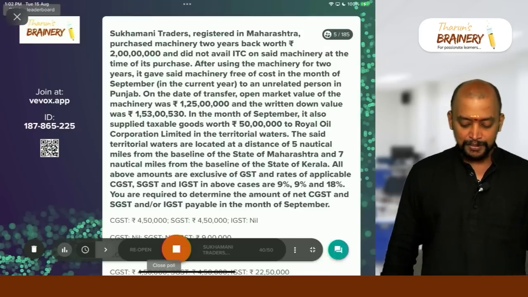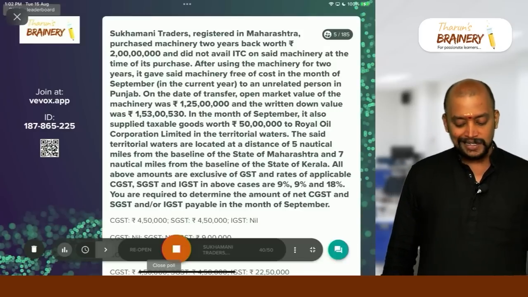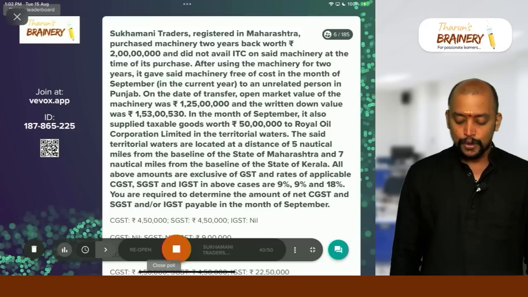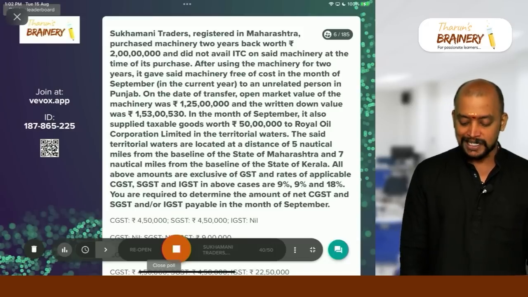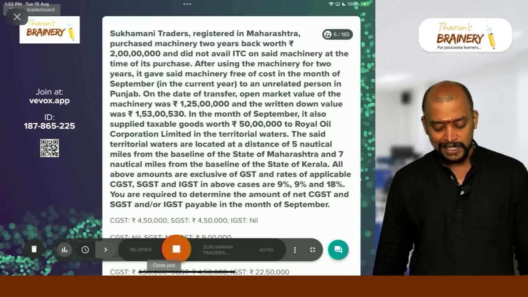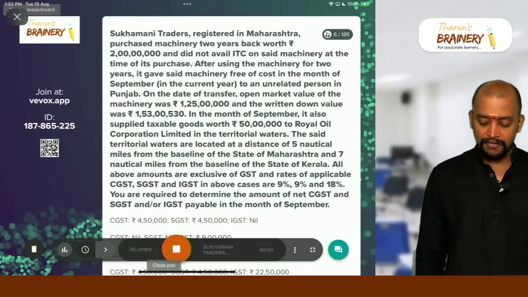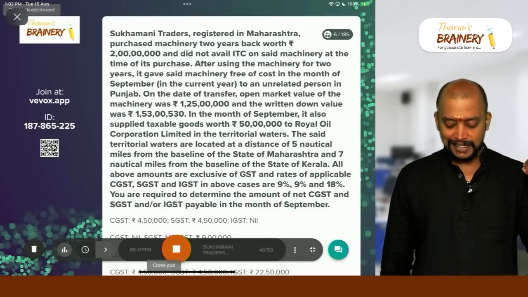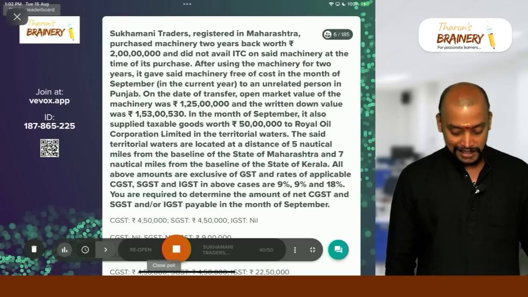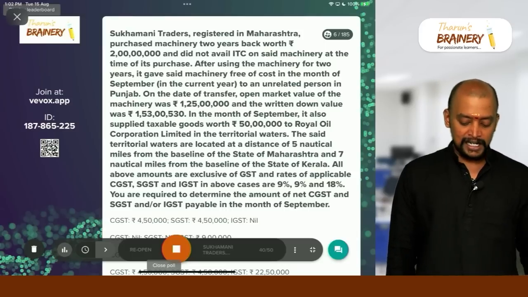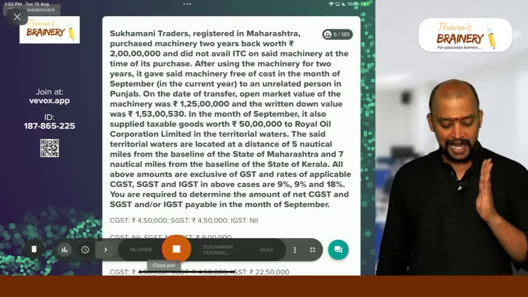In the month of September, it also supplied taxable goods worth 50 lakhs to Royal Oil Corporation Limited in the territorial waters. The said territorial waters are located at a distance of 5 nautical miles from the baseline of the state of Maharashtra and 7 nautical miles from the baseline of the state of Kerala.